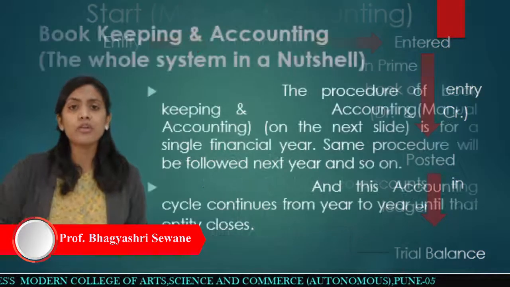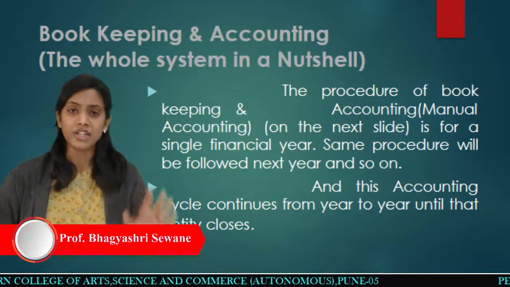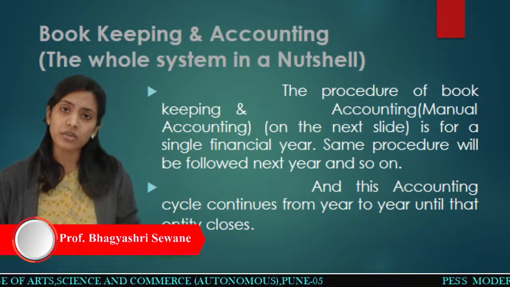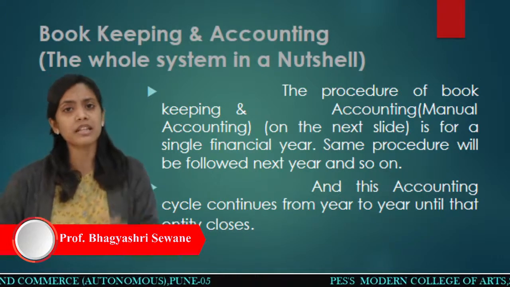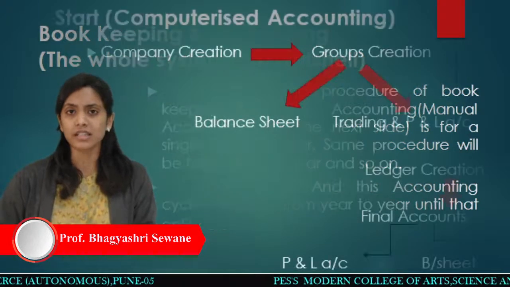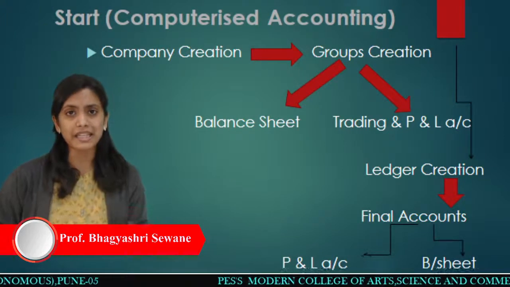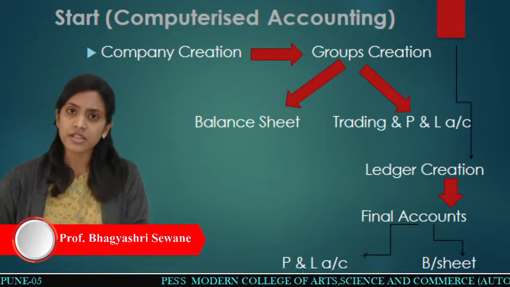So what will the procedure be then? Just like in manual accounting there is a procedure, the same way there will be a procedure in computerized accounting, that is Tally. While maintaining Tally, what will the procedure be?